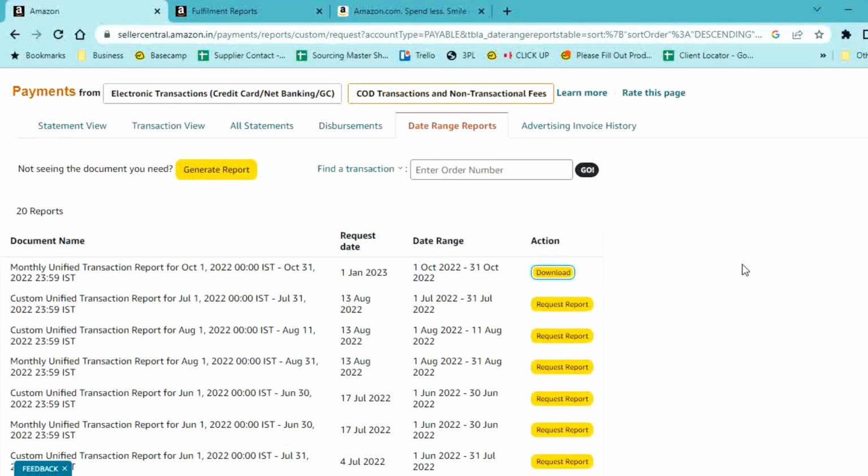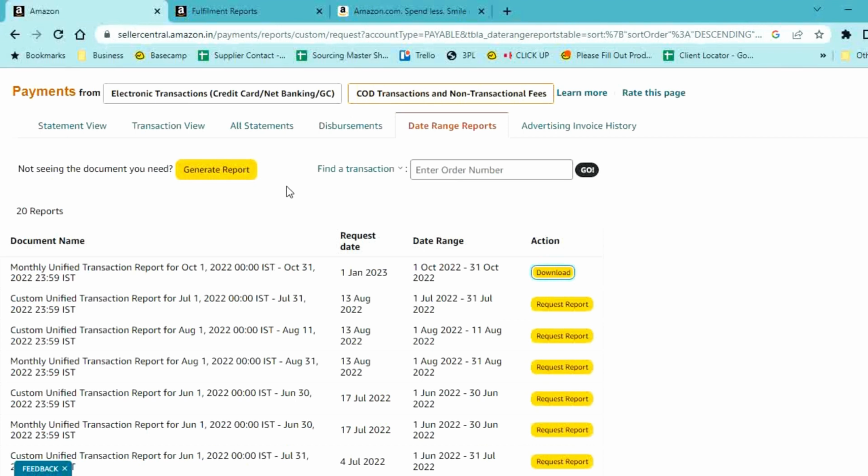The first thing, you just log on to your Seller Central and go to your reports. Under reports, you will have something called payments. Within payments, you will see something called data range reports. Come over here and select generate report. When you do that, you will be able to define a timeline. Just choose maybe the last 30 days or last 60 days, or a custom timeline, and then download the data.